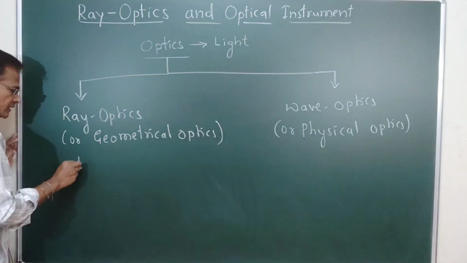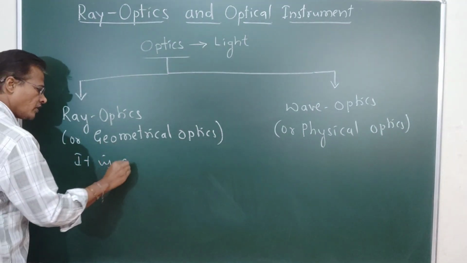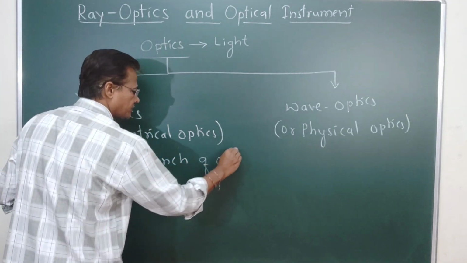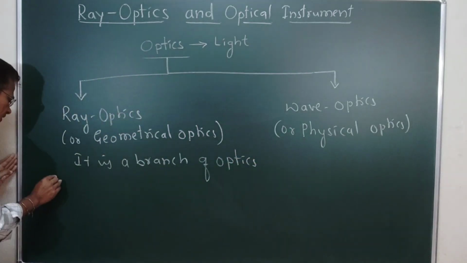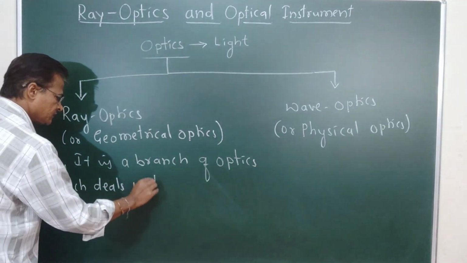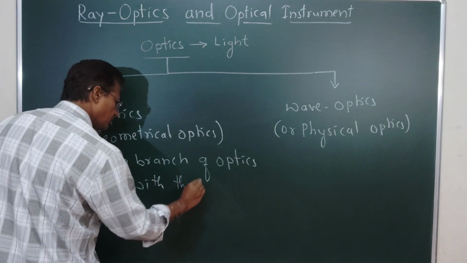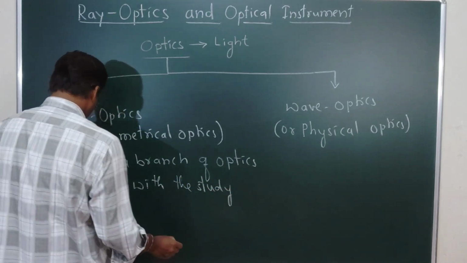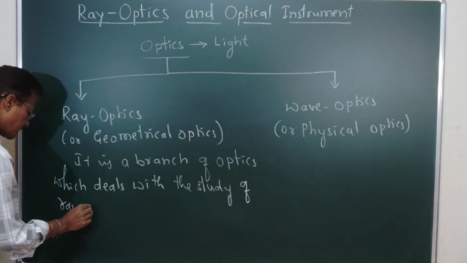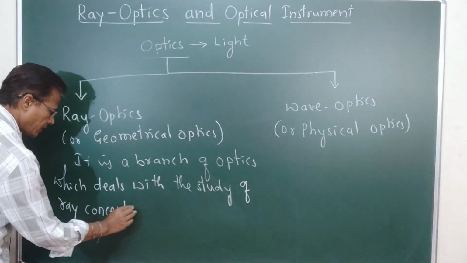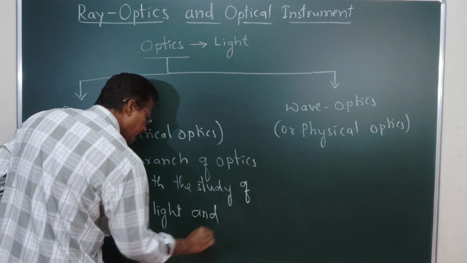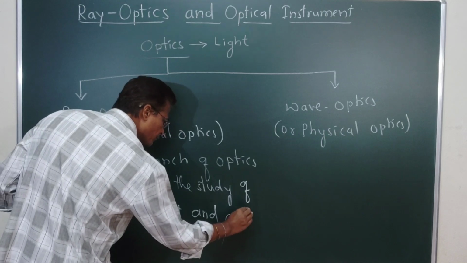Ray optics is a branch of optics or light, both are the same, which deals with the study of the ray concept of light and optical instruments.